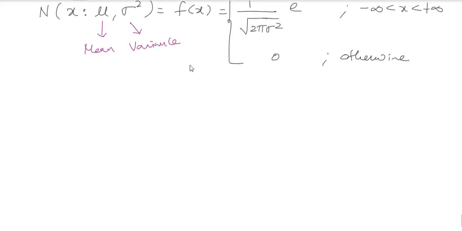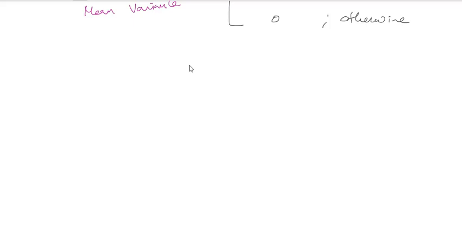It seems to be a bell-shaped curve actually, that I will tell you. Here you have to take one more, the standard normal random variable.